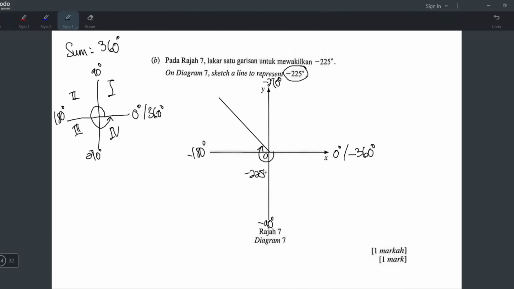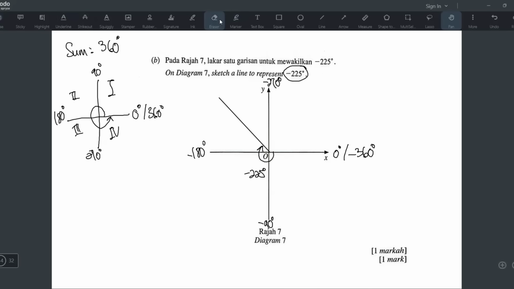Like that, like that. This one is wrong also, right? This one is more than 360 already. So wrong also. You will only do like that when the angle is more than one circle, more than 360. So this is the correct way to do it.